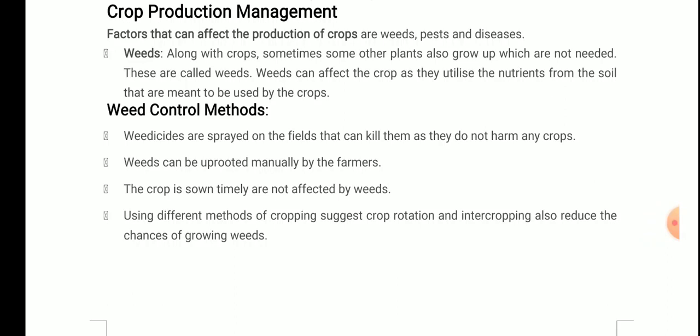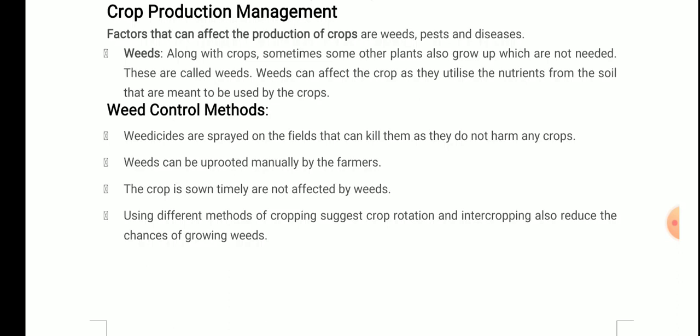Along with crops, some plants which are not needed also grow up. These are called weeds. And how can they affect the crop? They utilize the nutrients from the soil that are meant to be used by the crops. Now what are the weed control methods?